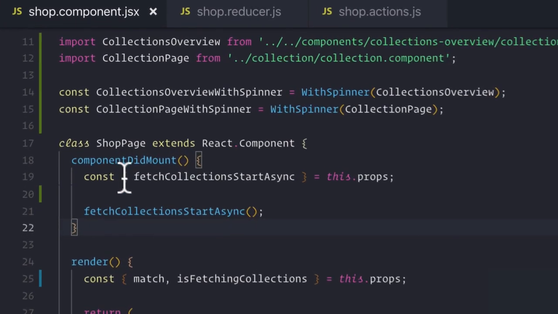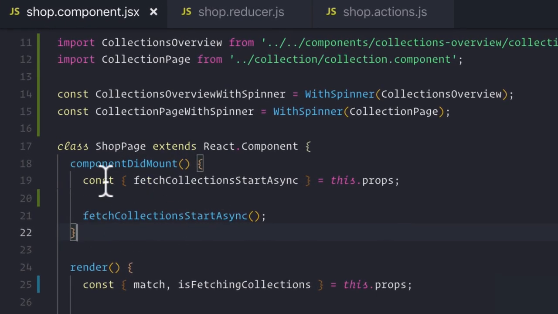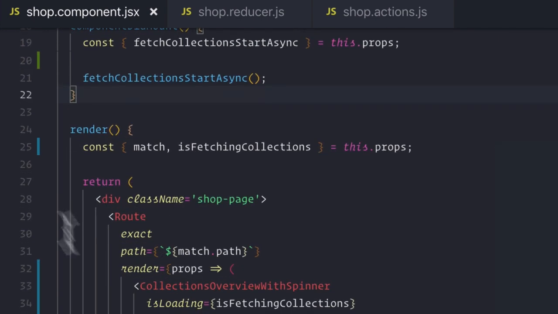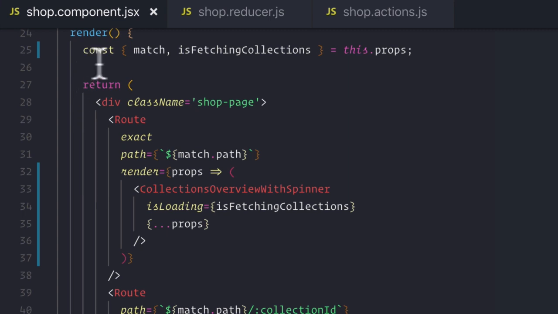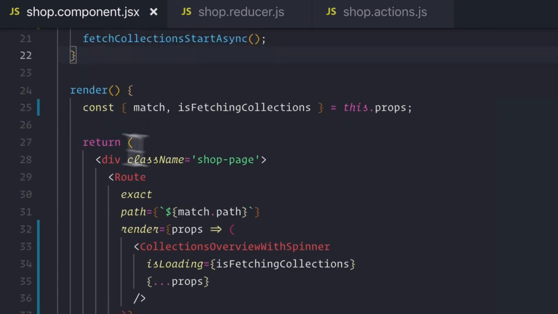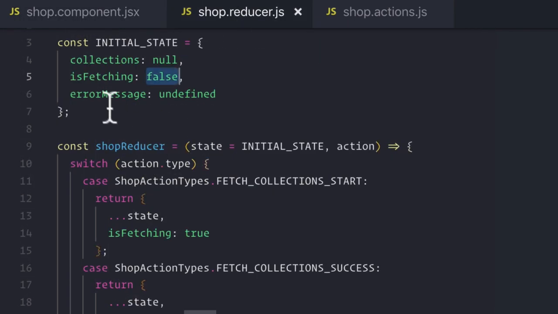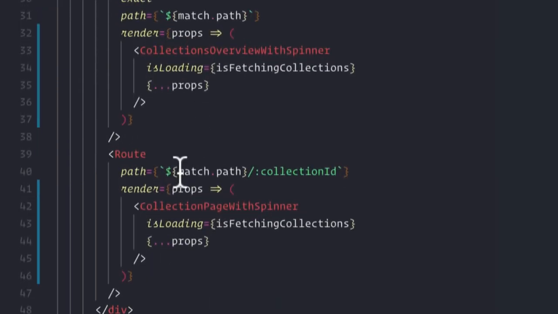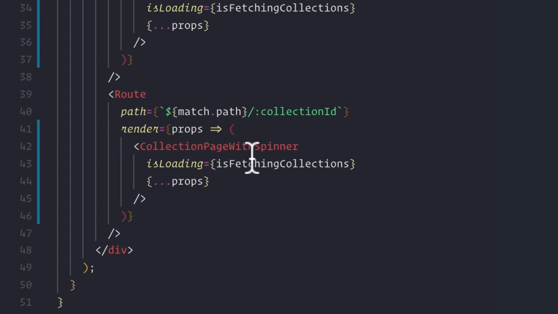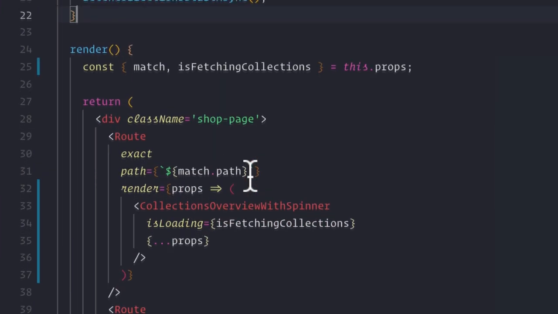Well, as we know, we put our async method inside of component did mount. Component did mount mounts after the initial render call, meaning that when our first render call gets called on our shop component, is fetching collections is using the default fetching value, which is false. And passing false into our higher order component with Spinner will cause it not to render the Spinner and instead render our wrapped component because is loading is false. This is totally expected behavior given how our code is.